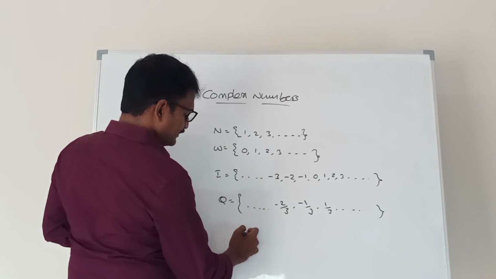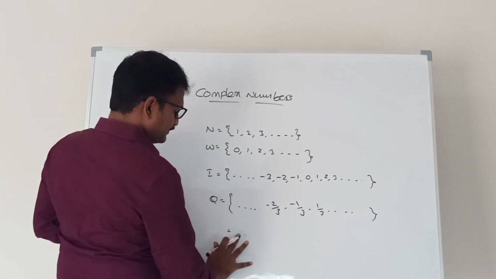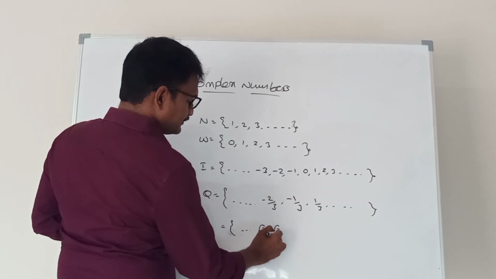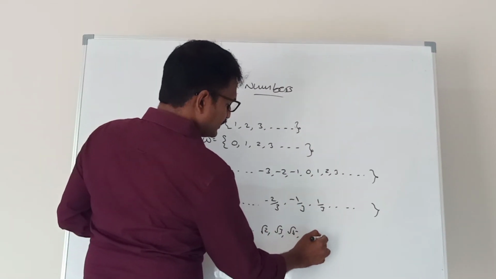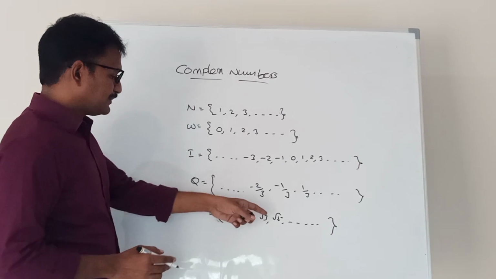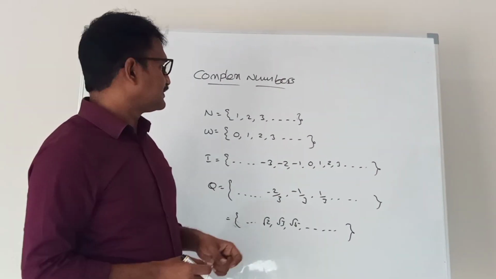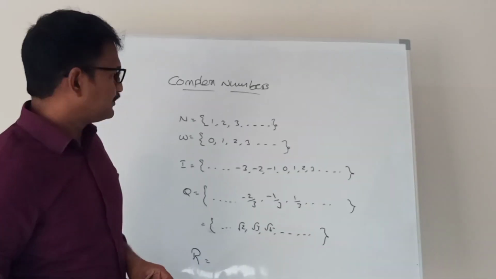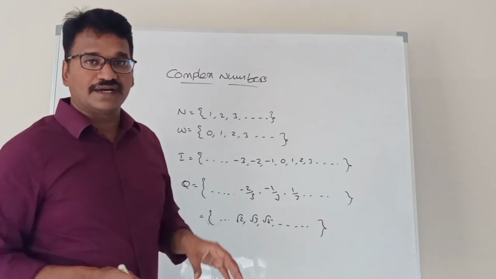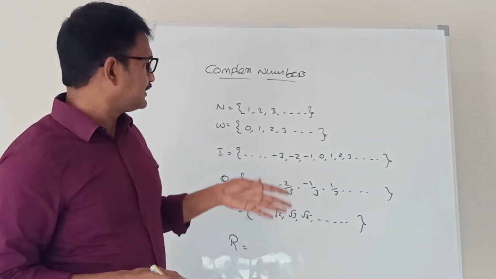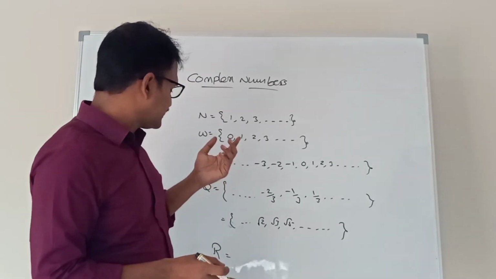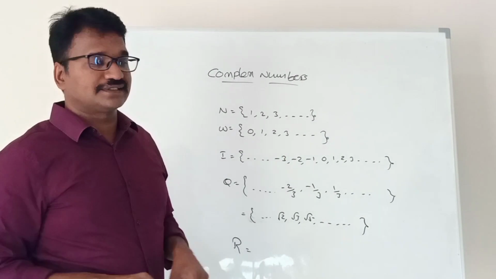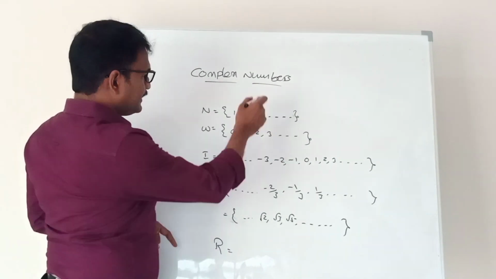Similarly, what is an irrational number? Irrational numbers are √2, √3, √5, and so on. These types of numbers are called irrational numbers. Then what is a real number? All the numbers in the number system, whether natural number, whole number, integer, or irrational, all numbers together are called real numbers.